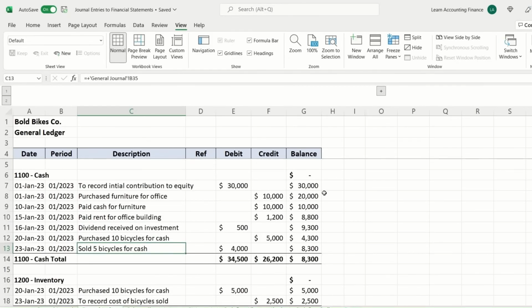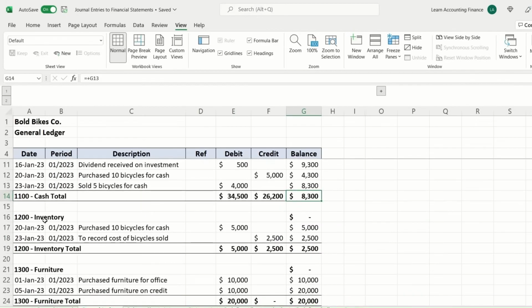So how is the final balance calculated? As we are looking at an example of a company that just started brand new, at the start of the month on the 1st of January, before any transaction took place, the balance in the cash account was 0. The first entry increased the balance to 30,000. The second entry, which was a payment, reduced the balance by 10,000 to 20,000. And similarly, all the way down to at the end of the month, the balance is $8,300.